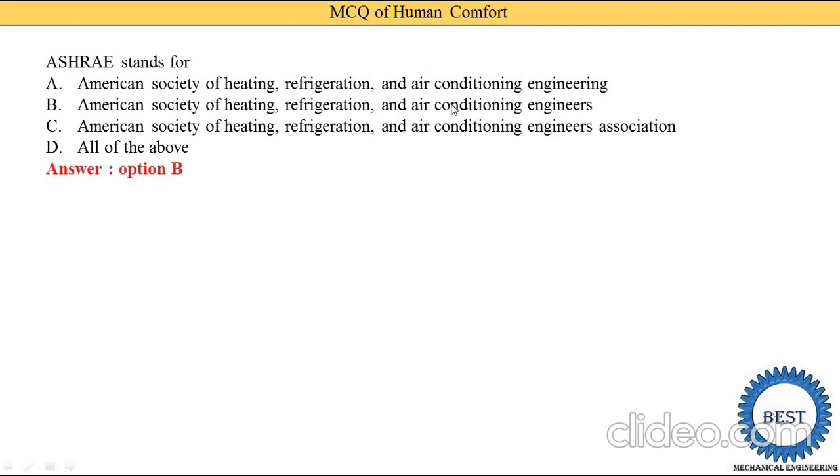So what should you focus on? A for American, S for Society, Heating, Refrigeration, Air Conditioning, and E for Engineers, not engineering, not engineer associations. The last word is Engineers.